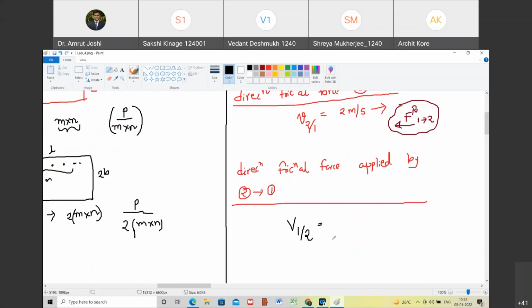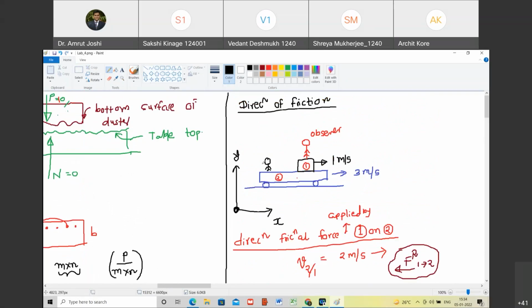Yes. So 1 minus 3. So it is minus. Therefore, this velocity is towards left. So the observer who is situated on object number 2 feels that object number 1 is moving towards him. Are you with me? Yes, sir.